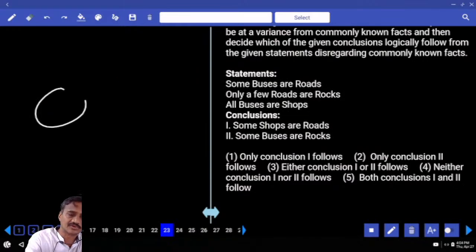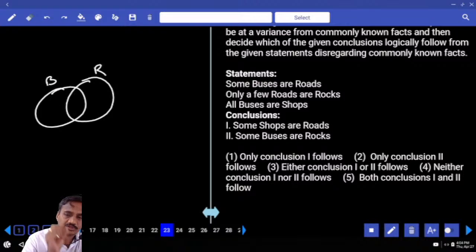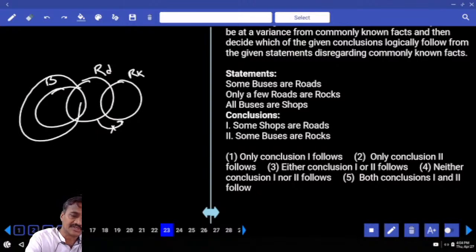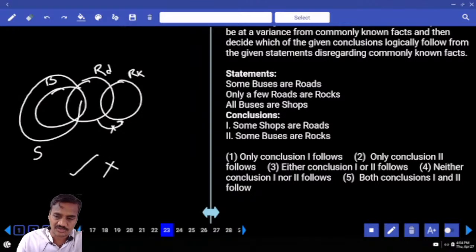Then 23rd: some buses are roads. Some of the buses are roads, it can be written like this. Now these are the buses and these are roads. Only some roads are roads, but not all. All buses are shops. This entire bus is a part of the shop. Some shops are roads, definitely true. Some buses are roads, that is false. What is your answer? Only one.